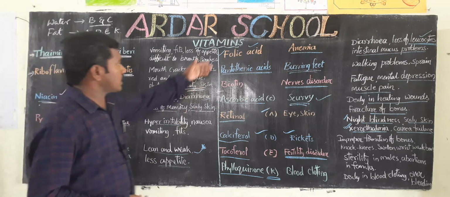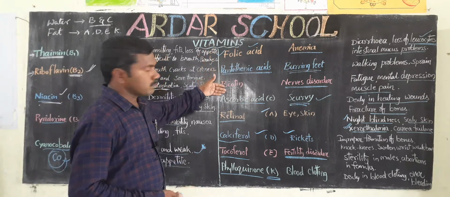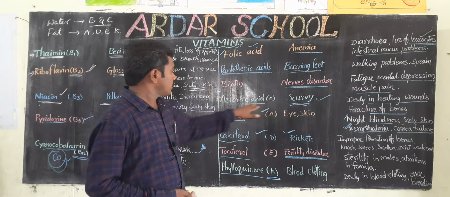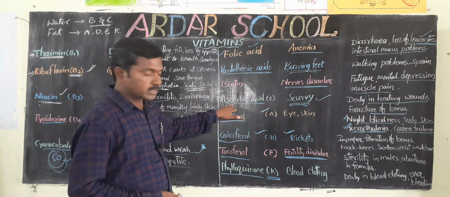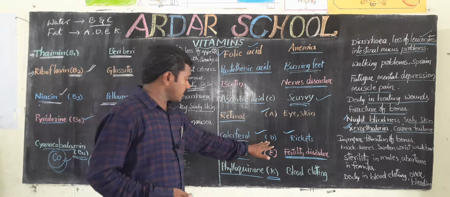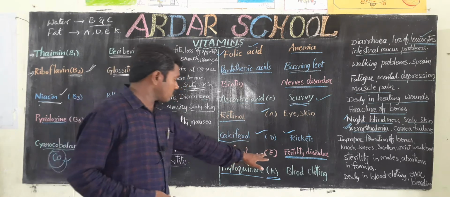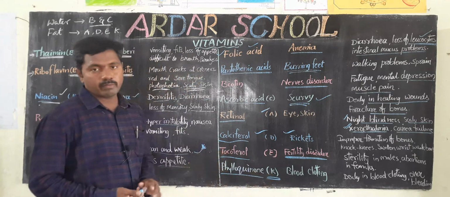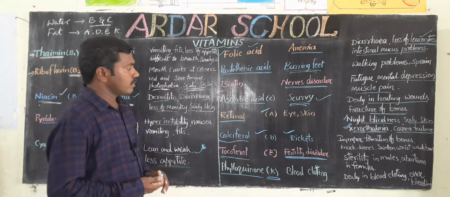Next, folic acid, pantothenic acid, biotin. These are the B complex vitamins. Next, vitamin C, also known as ascorbic acid. Vitamin A, retinol; vitamin D, calciferol; vitamin E, tocopherol; vitamin K, phylloquinone. So these are the vitamins.